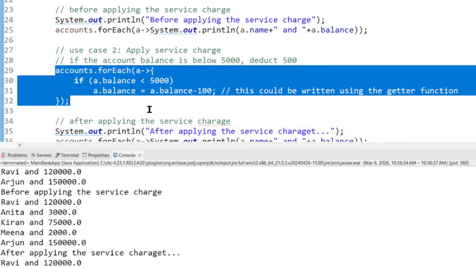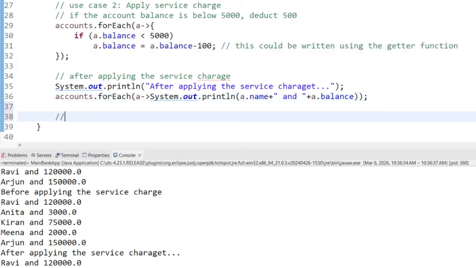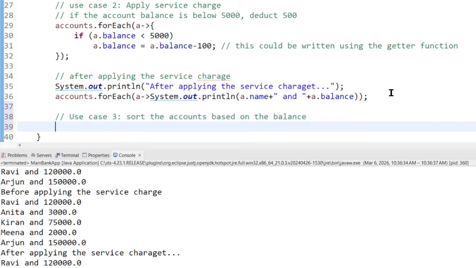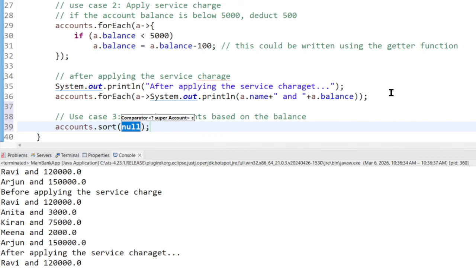Right? So just look at the amount of coding. Good. Now let us go to the third use case, use case number 3. I want to sort the accounts based on the balance, in ascending order. So for that again you take the accounts list, and this time you have to call the sort function.